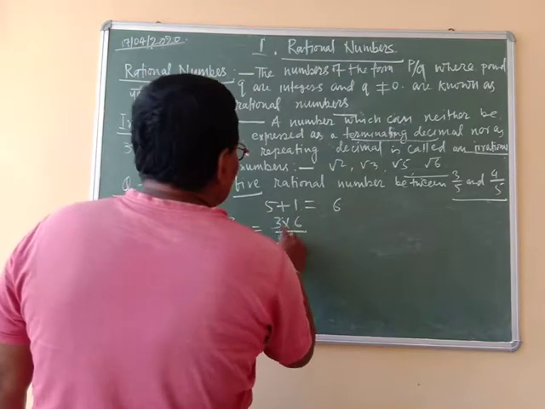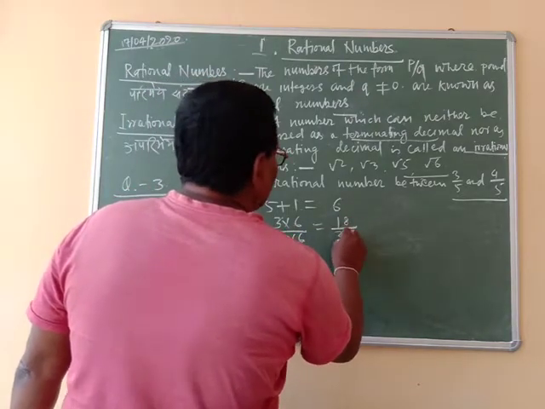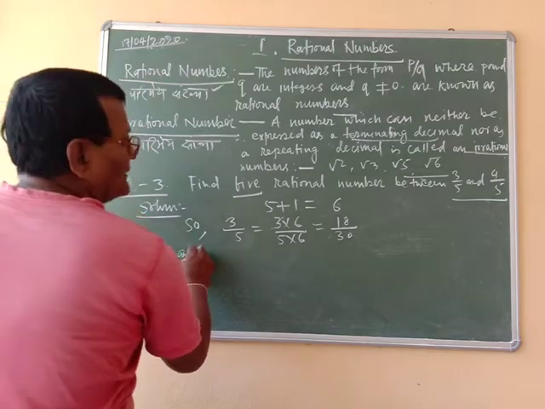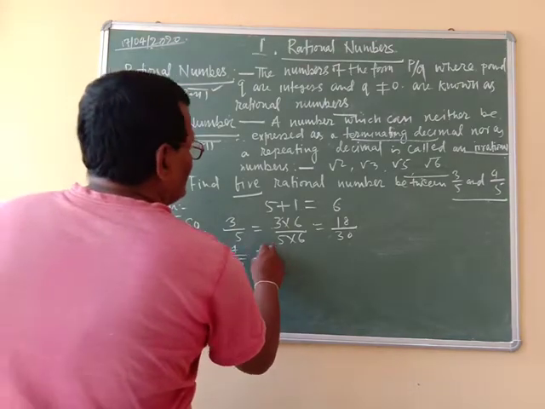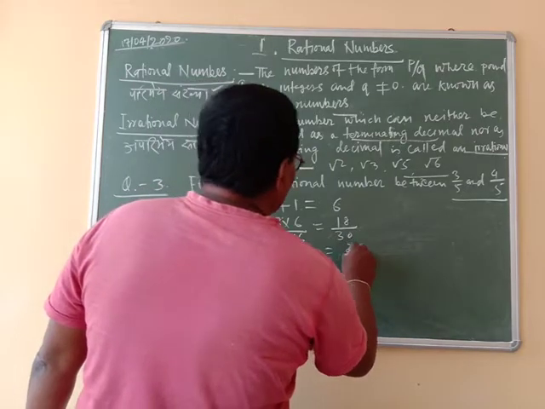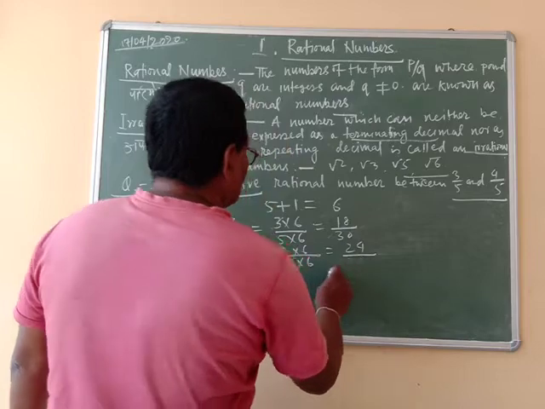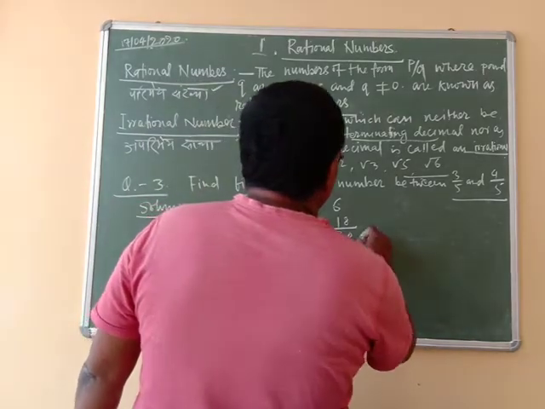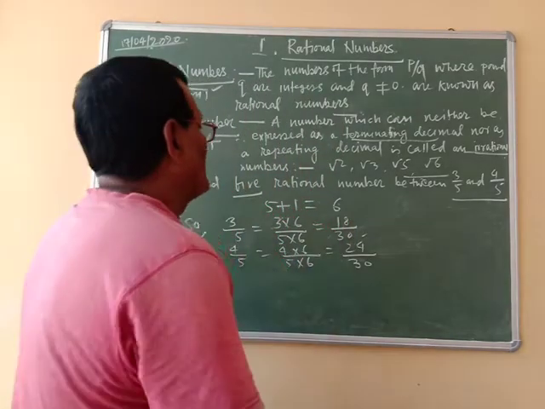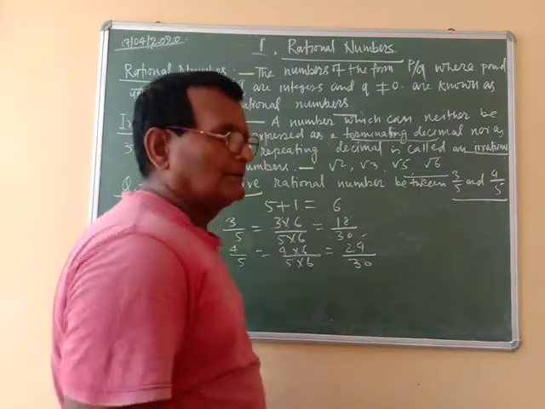3 into 6 by 5 into 6 is equal to 18 by 30, and 4 by 5 is equal to 4 into 6 by 5 into 6, which is equal to 24 by 30, since 5 into 6 is equal to 30. Here, we need rational numbers between 18 and 24.